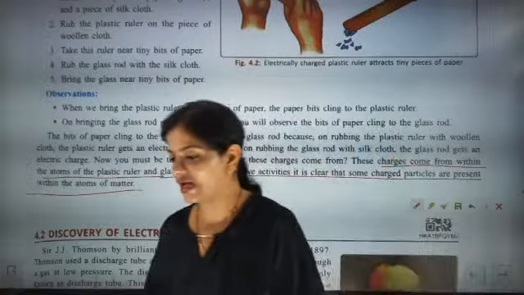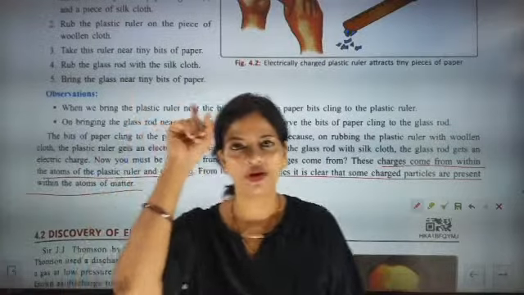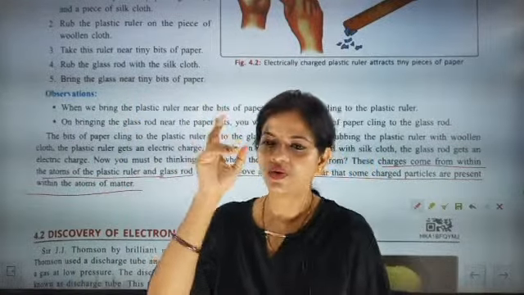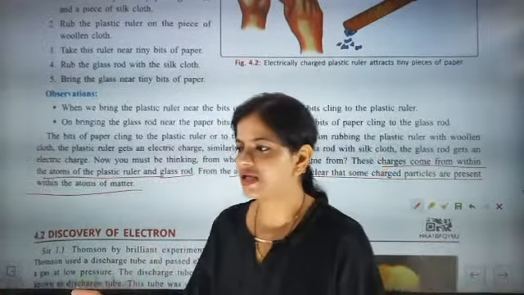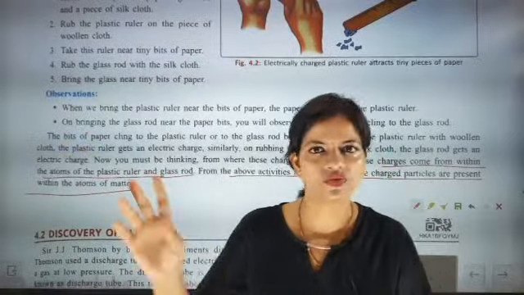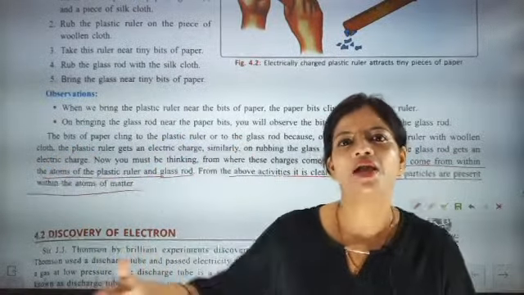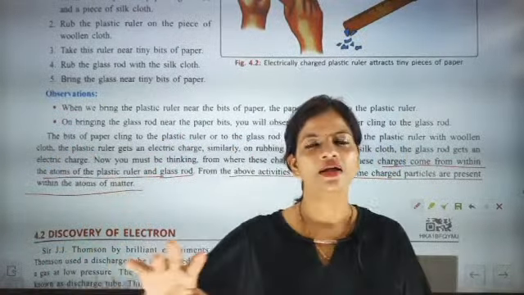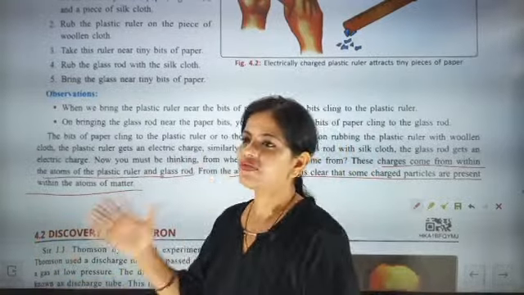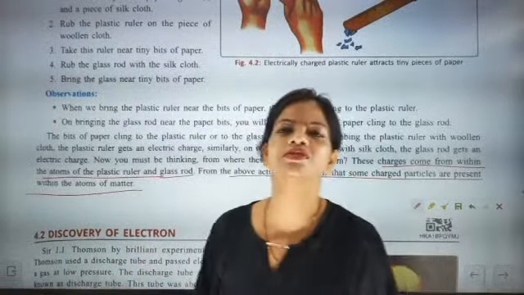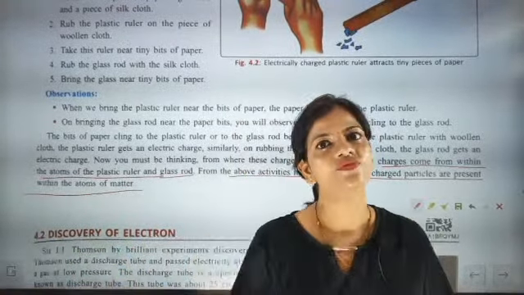This has switched on a bulb inside our brain: every matter is made up of atoms, that was the previous discovery, and now the atoms can have charges in them.